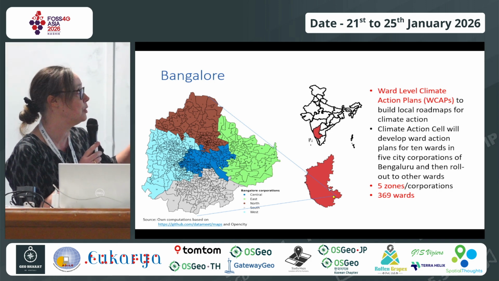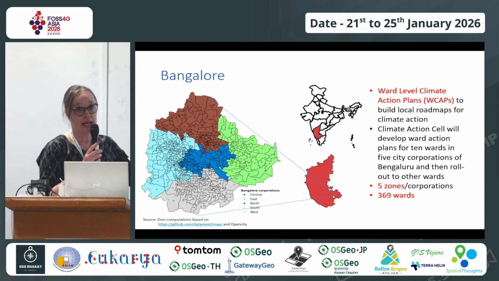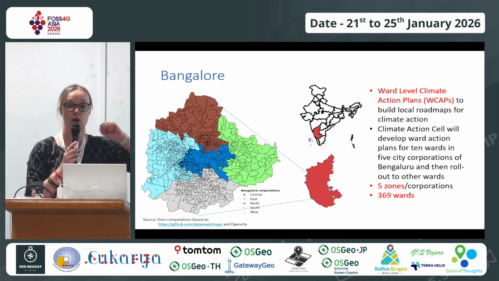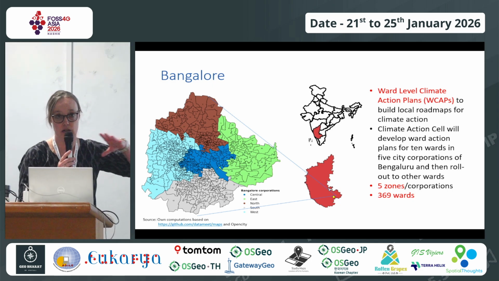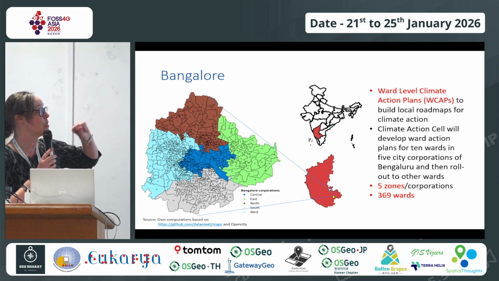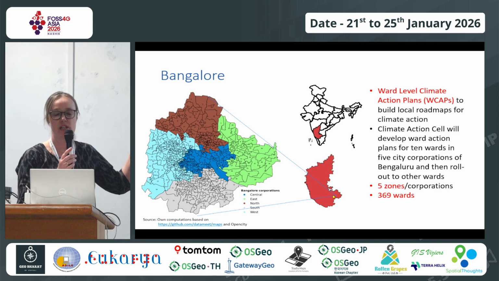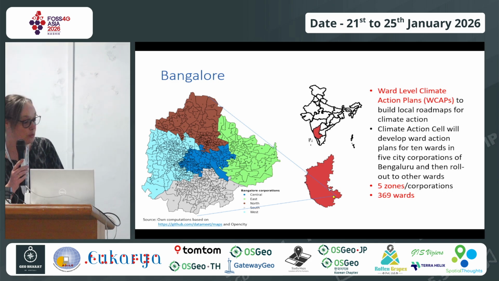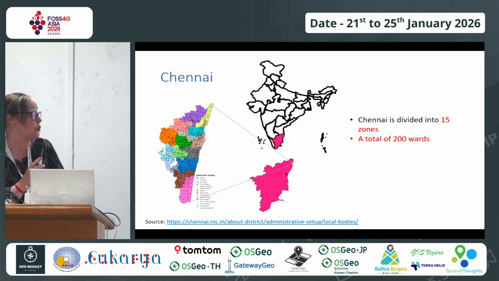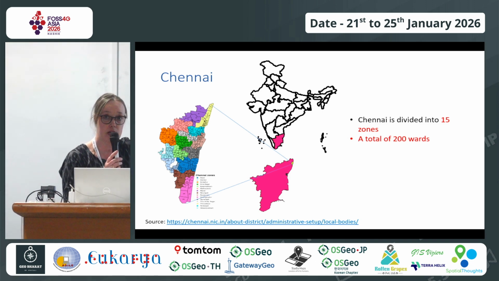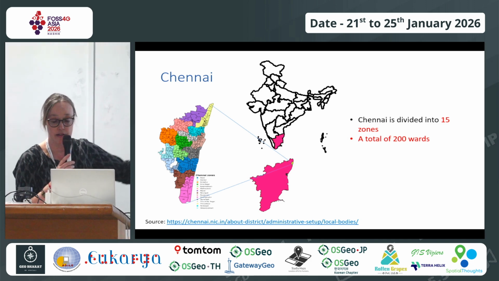So why do we look at ward level? In Bangalore, this unit is very important because a lot of decisions happen at the ward level. So this is why, as a start, I wanted to look at ward level, because if you look at road density, you have to have it over an area. There are 69 wards for Bangalore. For Chennai, there are 200 wards, so there's a hole there, because this is not marked as a ward. This is actually a military area in Chennai.